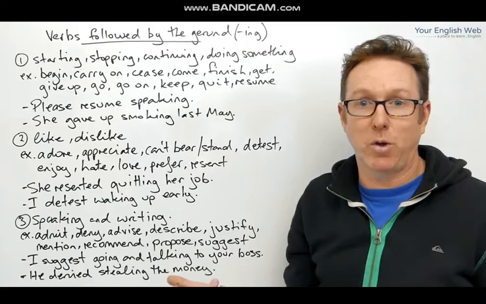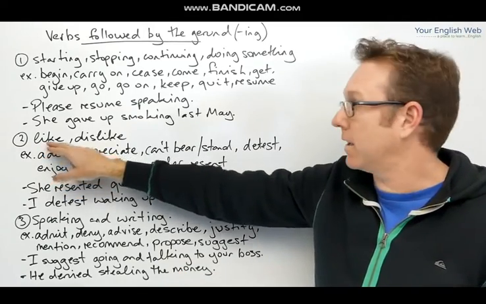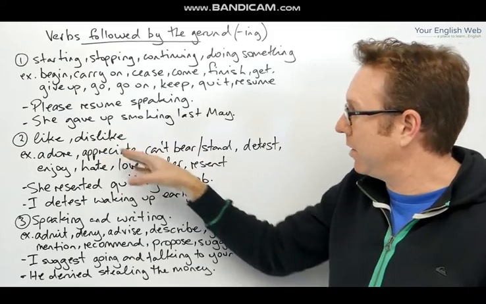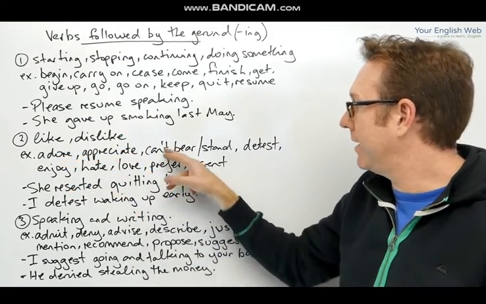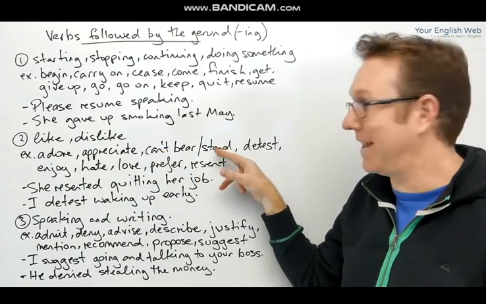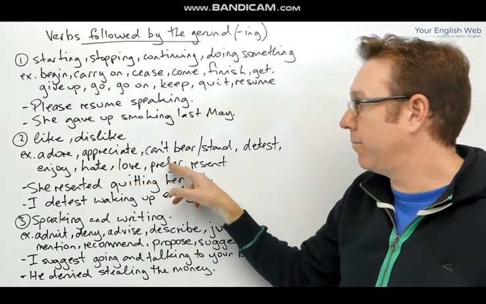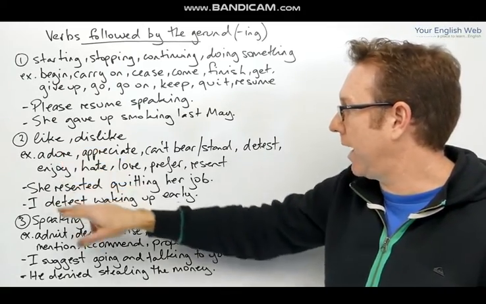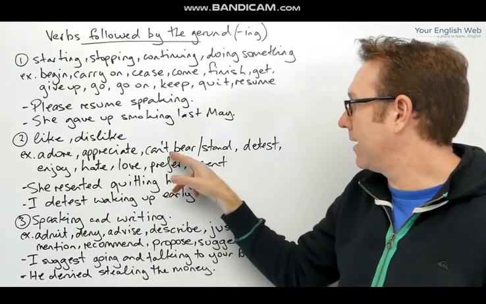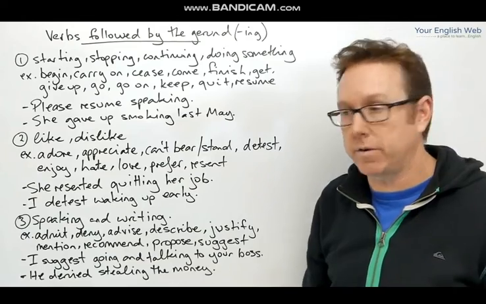Okay? Now the second one is with like and dislike, and verbs that have a similar meaning. So, for example, adore, appreciate, can't bear or can't stand, detest, enjoy, hate, love, prefer, resent. Okay? So adore meaning to like, appreciate like, can't bear or can't stand dislike, etc. You get the drift, right?